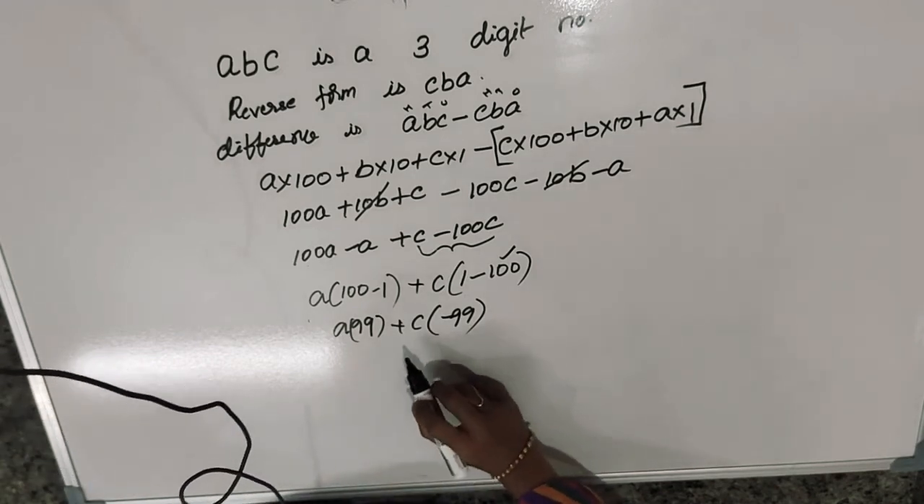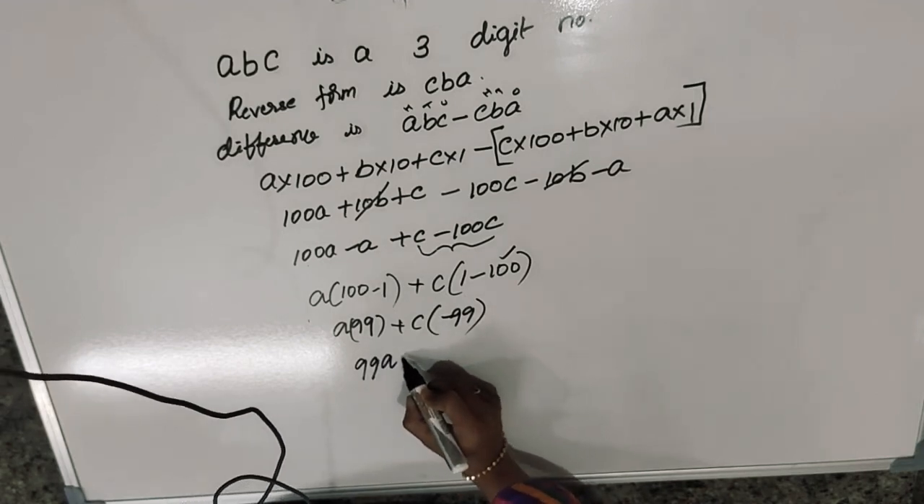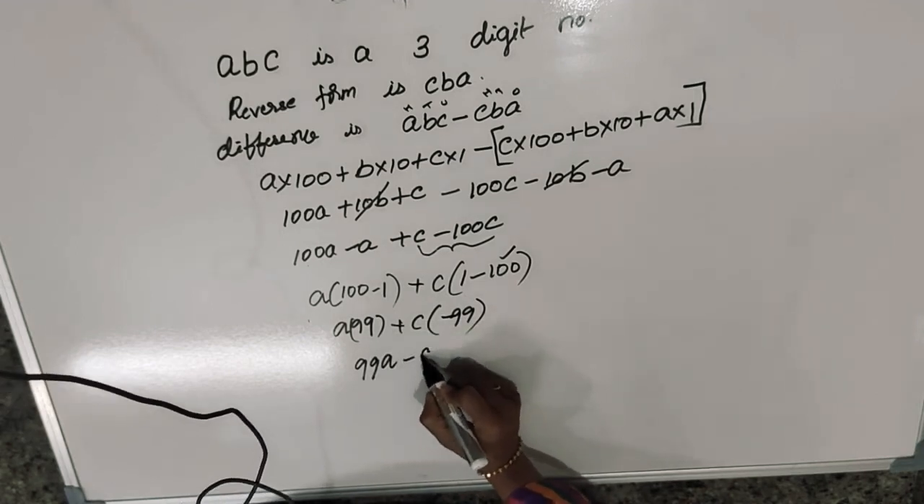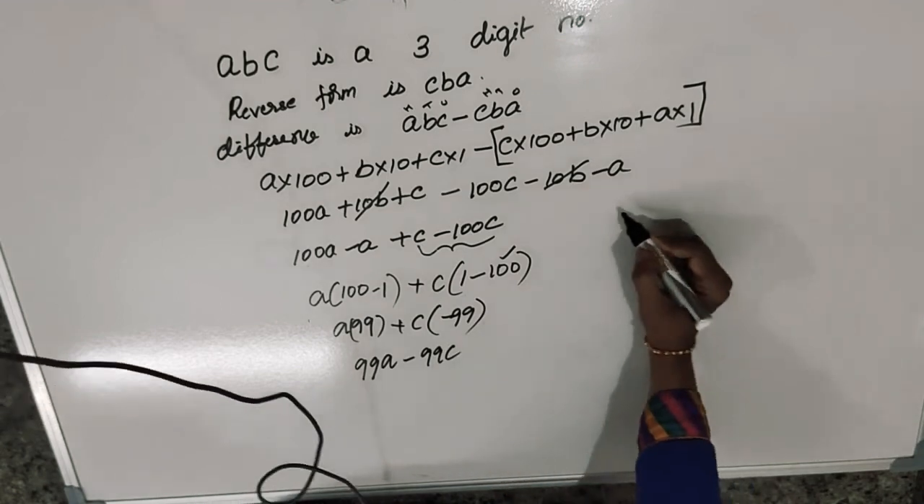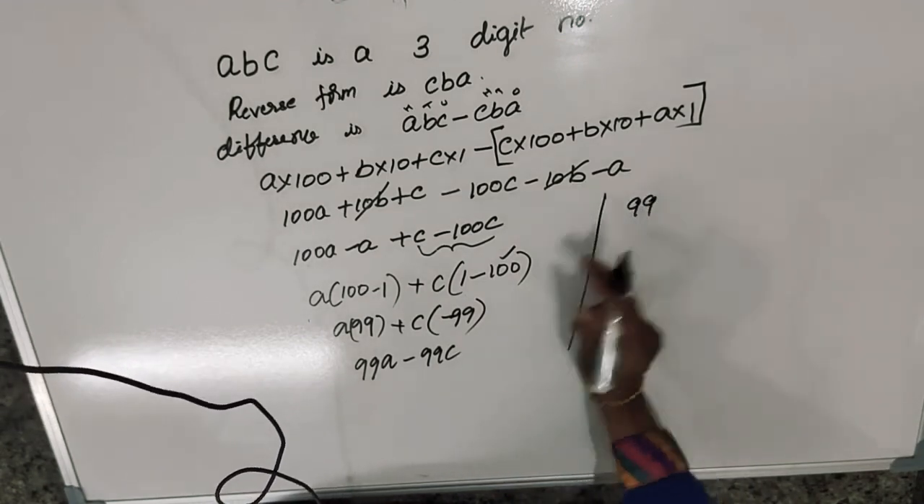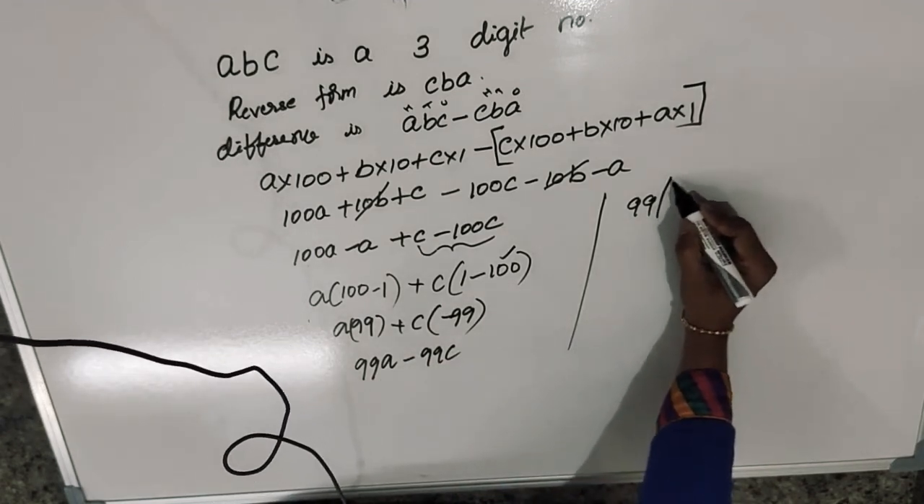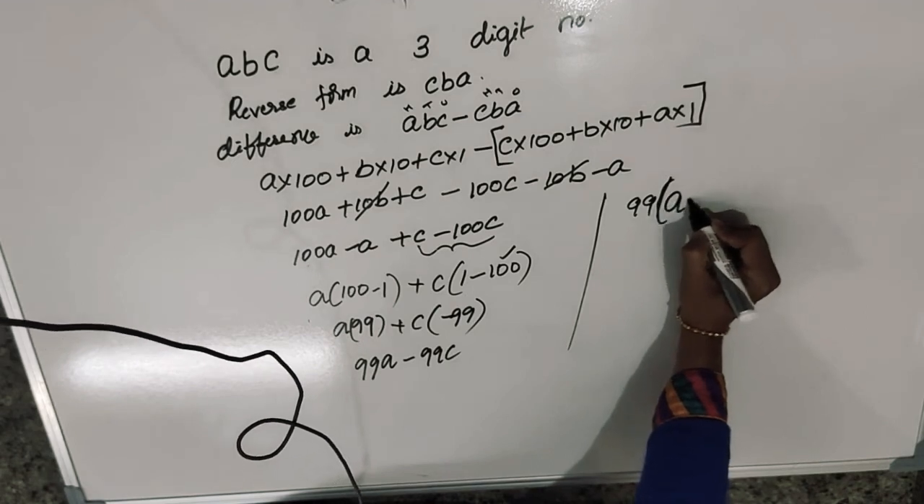Okay, now this one I'll multiply. This becomes 99A plus into minus 99C. Okay, now I'll write here. So 99 is common here. Now 99 is common here, so taking out 99, the remaining is A minus C.